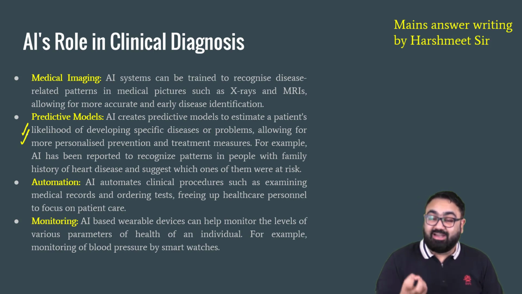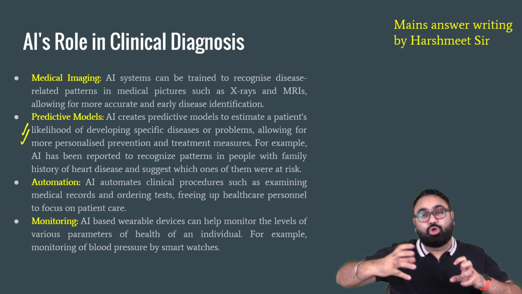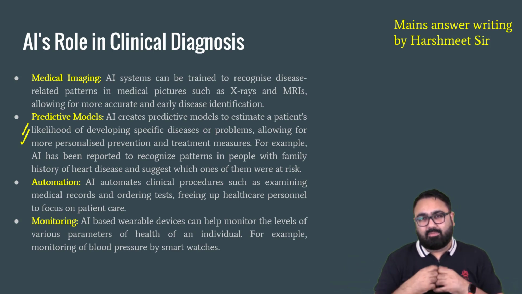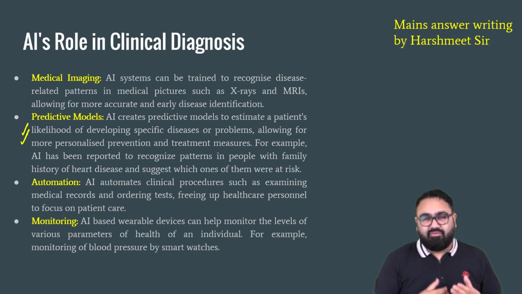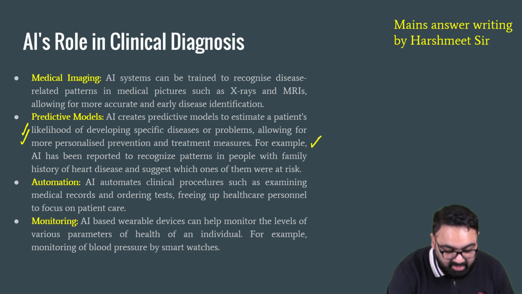For example, when the COVID-19 crisis was spreading across the entire world, there were a lot of AI models that were used to indicate how much death toll we can expect. There were some huge numbers. I still remember when in the US, a few thousand people had died, there was this AI model that had come up with the idea that over 5 lakh people will die in the US, and everyone got so scared. But it was all based on this predictive modeling data. This is where AI can come in.